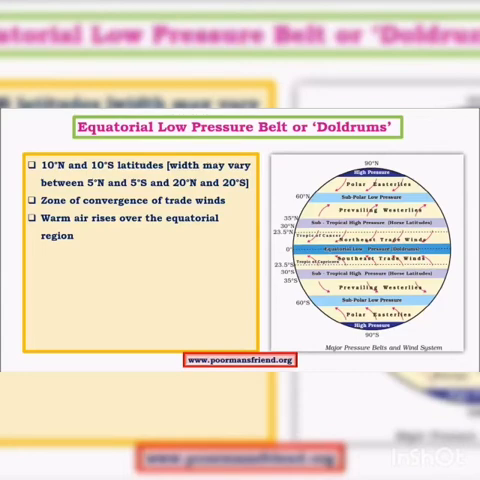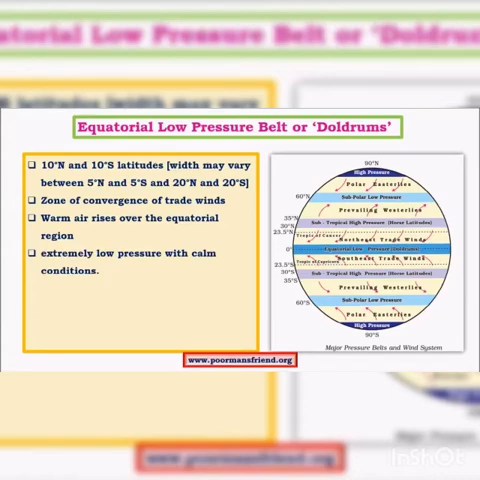Now we are going to study the subpolar low pressure belt. This is the area between 60 degrees north and 60 degrees south, and this is the zone close to the pole. The air is colder here. Though the cold air remains close to the earth, the air is thrown away due to the rotation of the earth that we have already studied. As a result, low pressure is experienced all along the subpolar region.